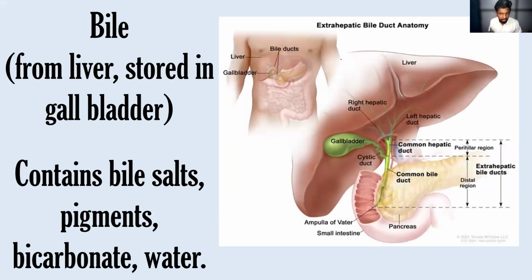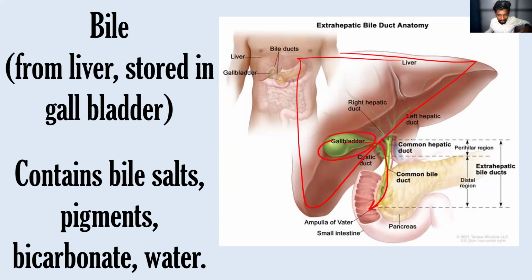Now the third thing that comes under digestion in the small intestine is the bile. Here, the bile is produced in the liver, and it will be stored in the gallbladder, and it will be released into the small intestine. You can see that picture, right?